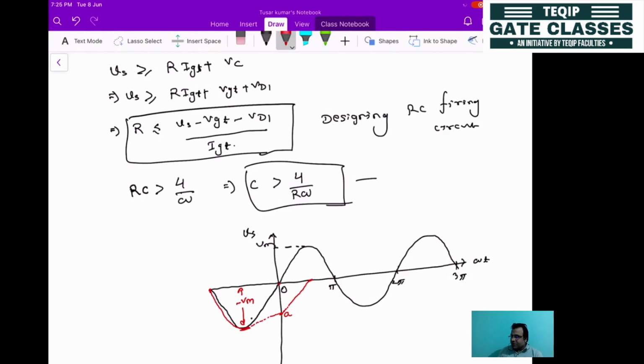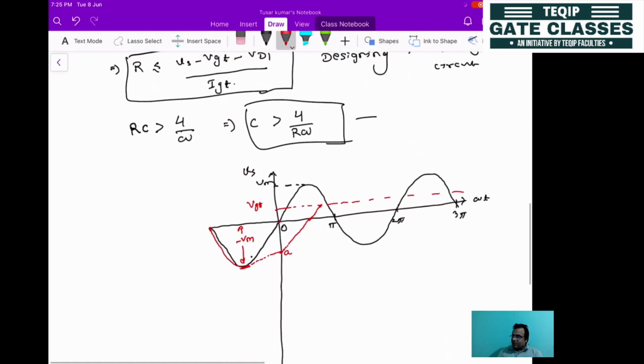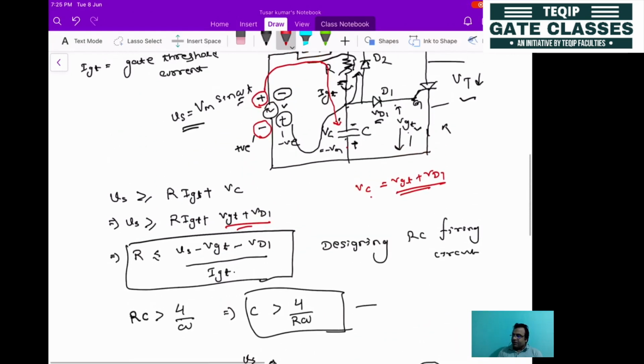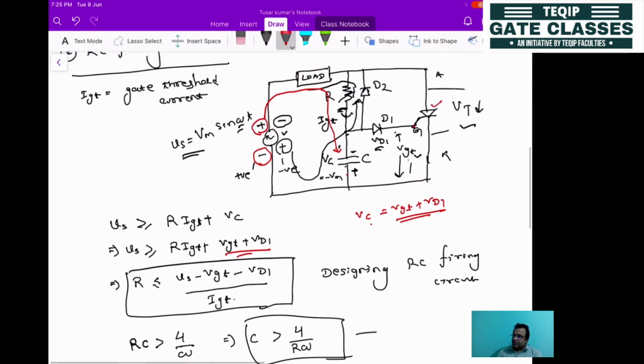Now it will try to increase in the positive direction. Let's say this is the threshold value of the gate voltage. Whenever the voltage across the capacitor increases in this direction, as you already know, Vc equal to Vgt plus Vd1. When the capacitor voltage is exactly equal to this value, it reaches the threshold value, and the gate signal will be able to turn on the device. Now it will turn on.